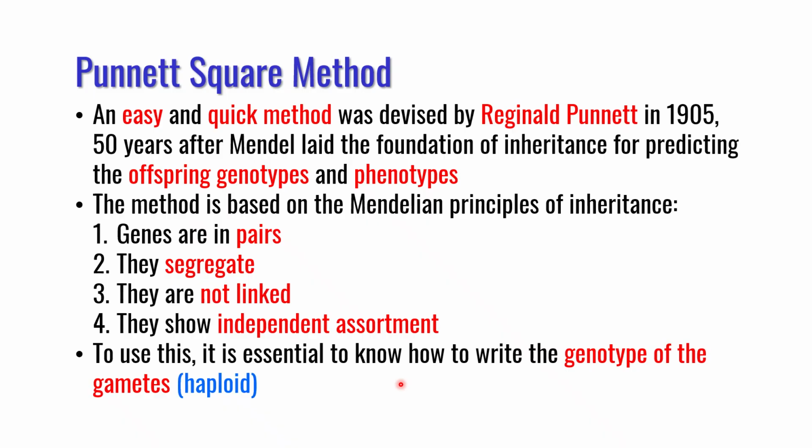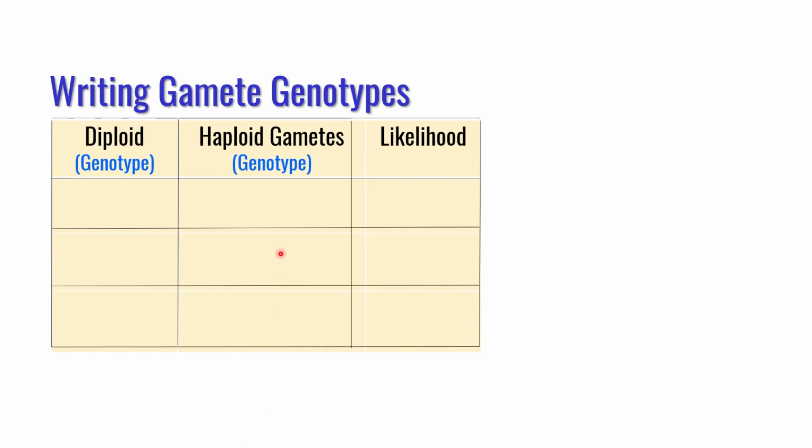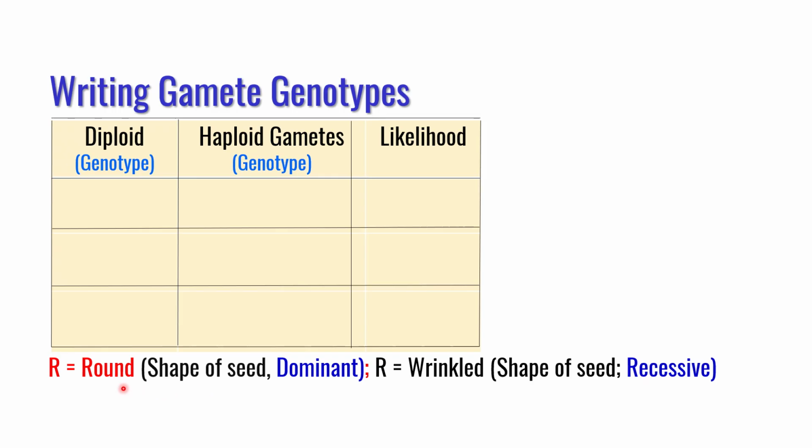It will help you to select the appropriate number of small squares and to use it for human conditions. So I will now explain how to write gamete genotype using a trait which is shape of seed, round being dominant and wrinkled being recessive. So let's say you have a diploid genotype for round homozygous, capital R capital R. In this situation you will make only one type of gametes, which is dominant, with 100% likelihood.